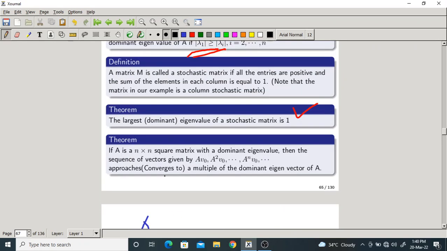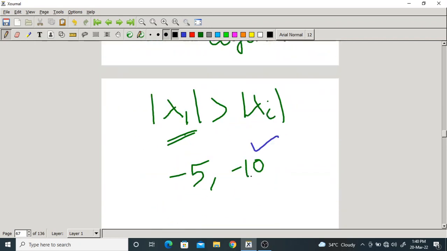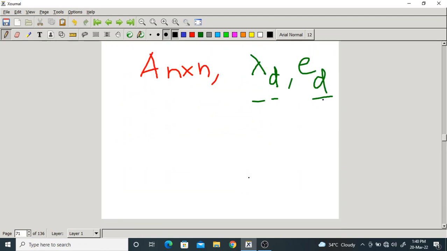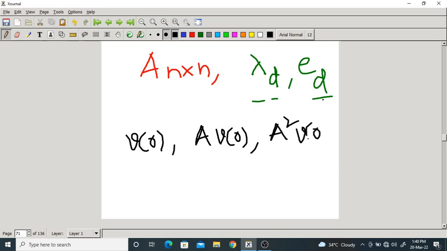A sequence of vectors given by this approaches or converges to a multiple of the dominant eigenvector. Now we have a sequence or series of vectors. Who are they? I told you there: b0, m b0, m square b0, m power n b0. In the same way, here the matrix is A, there the matrix was m. Now here v0 is a vector, then A v0, A square v0, and so on. This is a series of vectors.